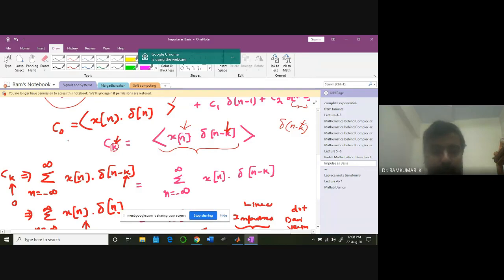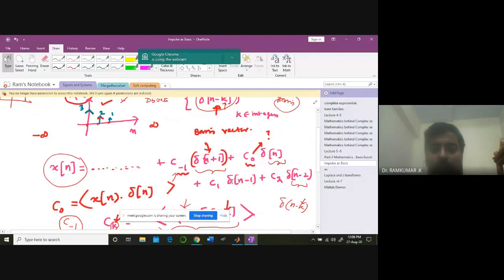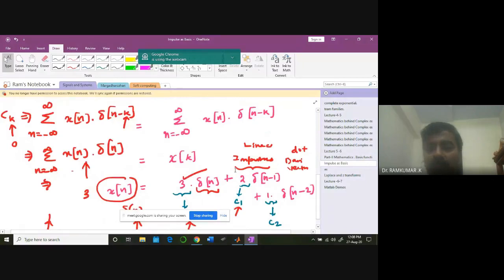For example, c of -1 I want to identify. The coefficient at -1, what is that? This one I want to identify. Then what do I choose? I'll choose my k as equal to -1. If I choose k equal to -1, what happens? If I plug in k equal to -1 here, I get delta n plus 1.